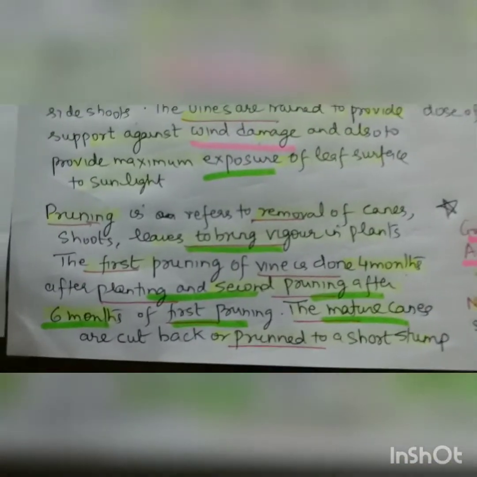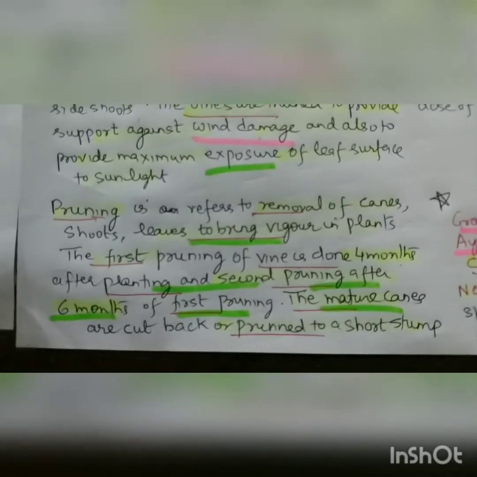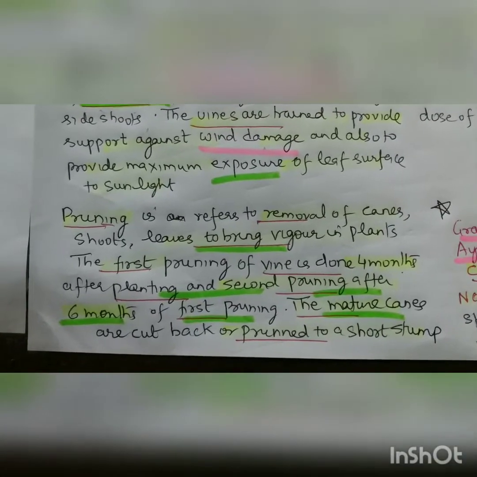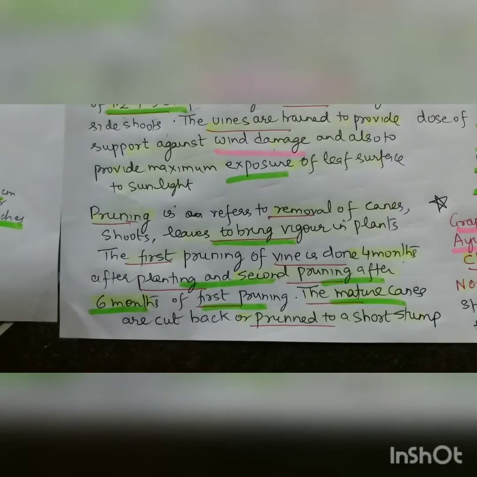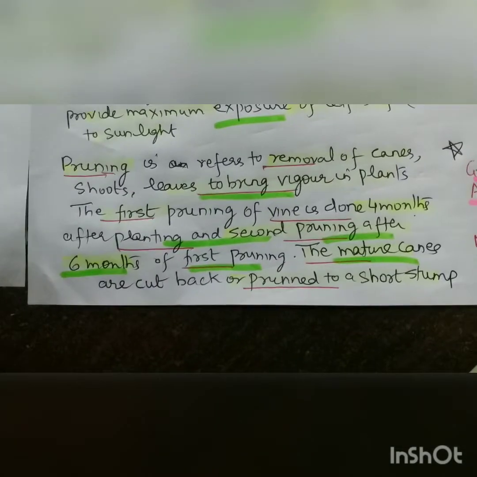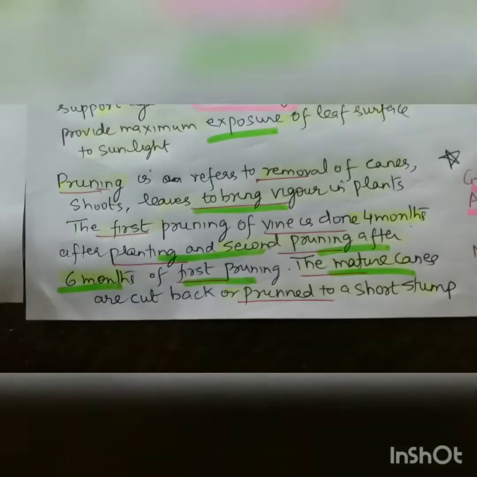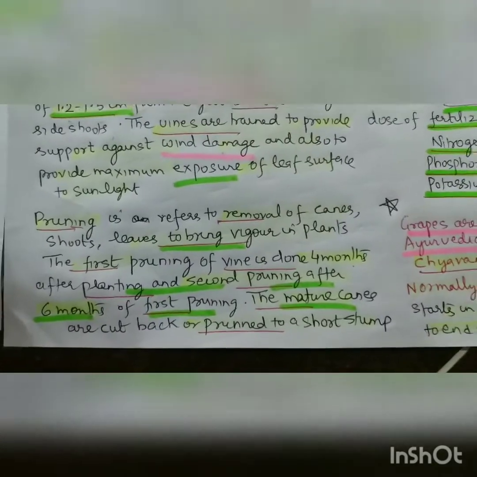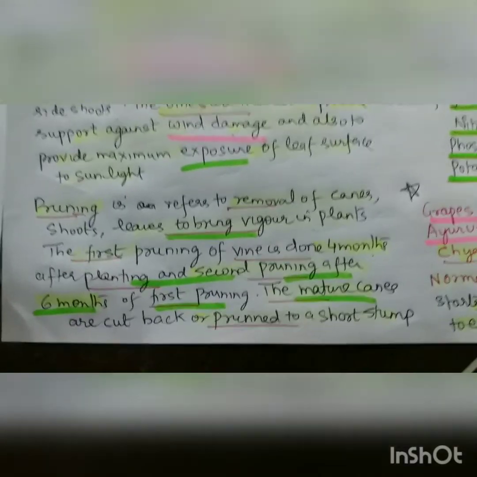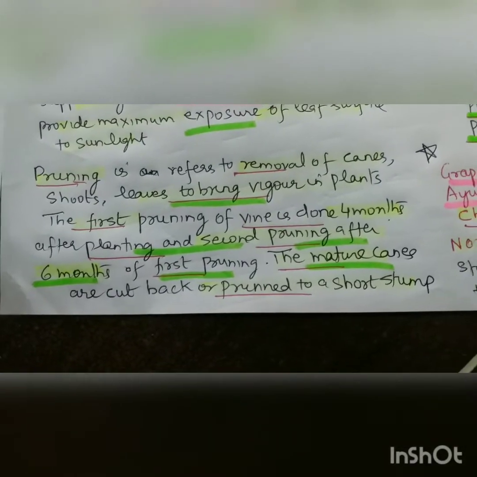Then we are coming to the next part, that is pruning. Pruning refers to the removal of canes, shoots, leaves to bring vigor to the plants. First pruning of vine is done 4 months after planting, and the second pruning after 6 months. So in 10 months, the whole process of pruning is finished.